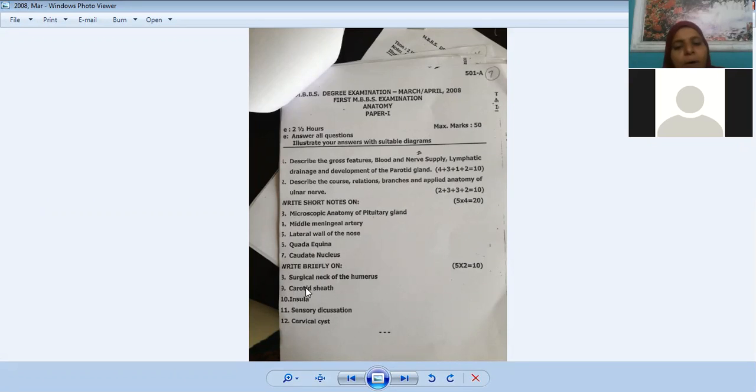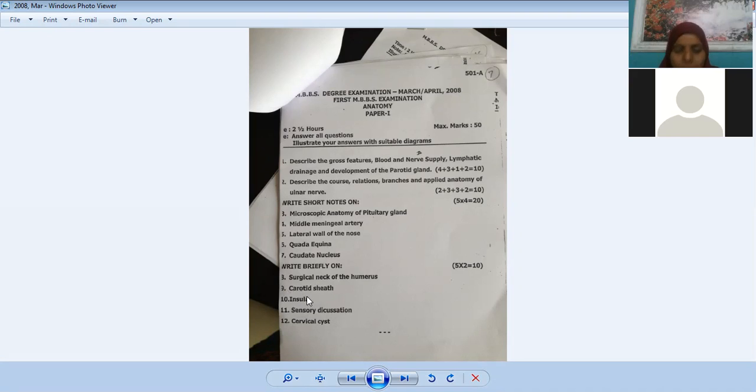Carotid sheath. What is carotid sheath? These 2 marks we can generally discuss just like that. Thickening of deep fascia around the great vessels of the neck is carotid sheath, around the internal jugular vein and the common carotid artery. The common carotid artery further bifurcates into external and internal carotid arteries. The anterior wall of carotid sheath will have ansa cervicalis. Posteriorly, it will have the vagus nerve. More behind, we have the sympathetic chain. Just refer to this answer. We discussed it many times. It is given in the deep fascia of neck.